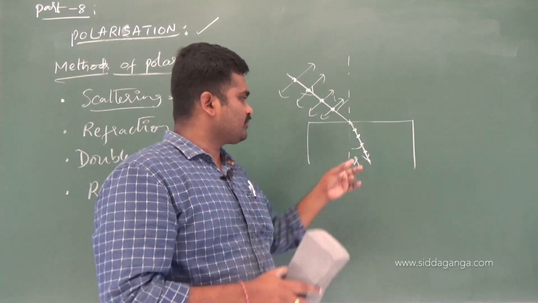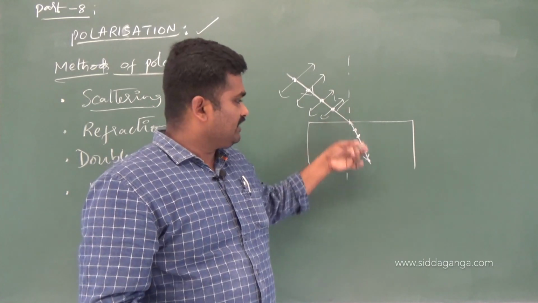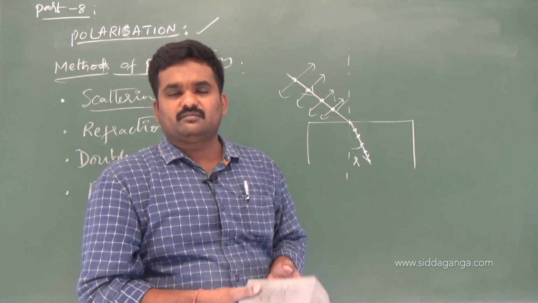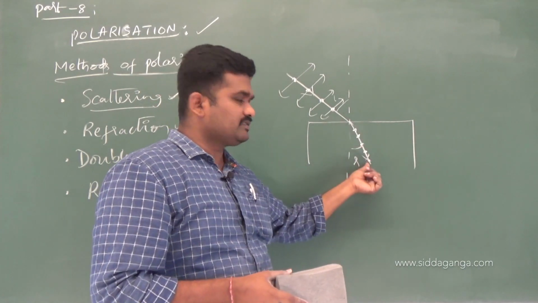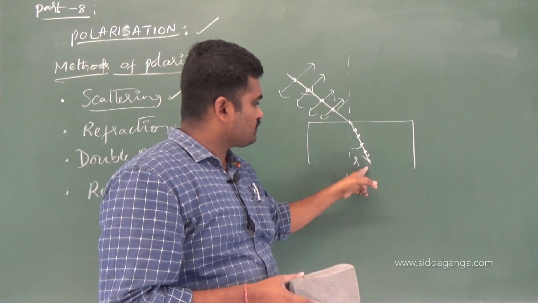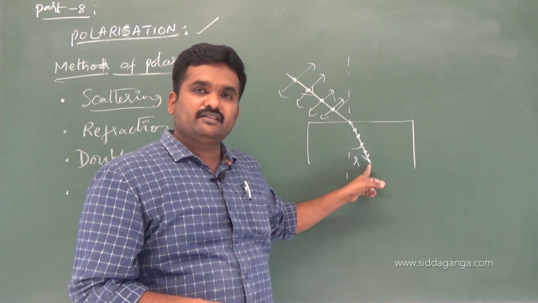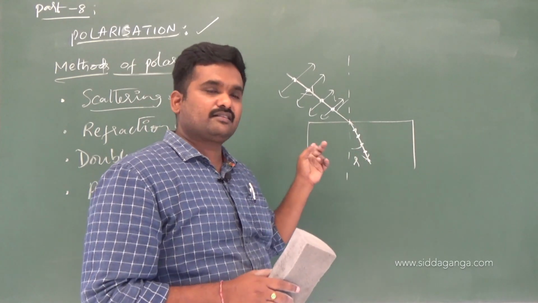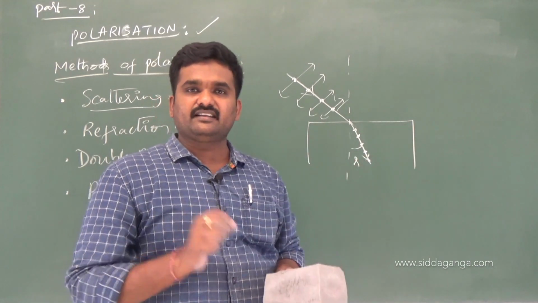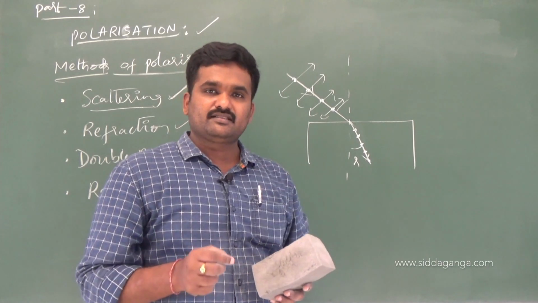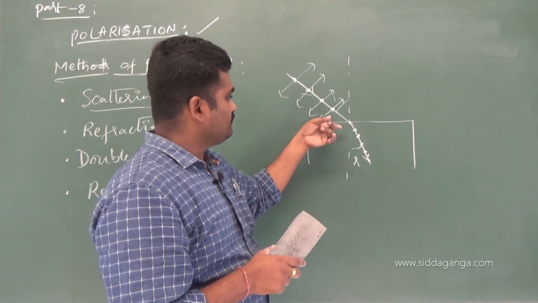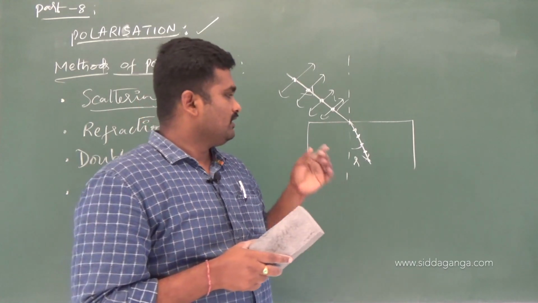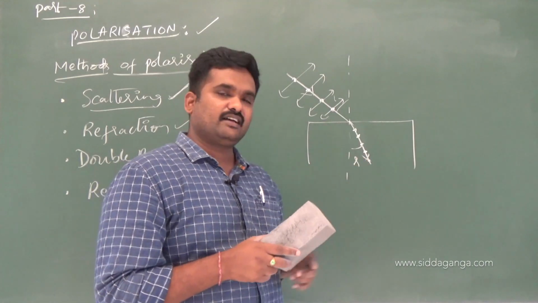Not all materials have this polarization by refraction. If I incident the light on just some glass, the light which undergoes refraction may not have the vibrations confined to a single plane, which means it may not have undergone polarization. This is a special characteristic property of the material, the refracting surface or transparent medium. In depth, only certain crystals have that characteristic property.